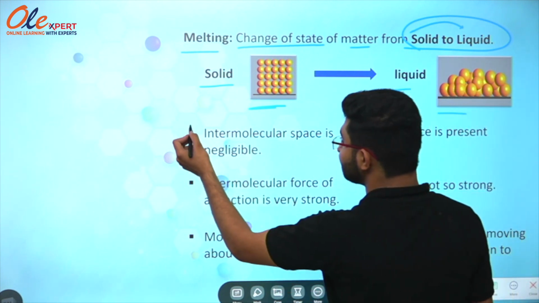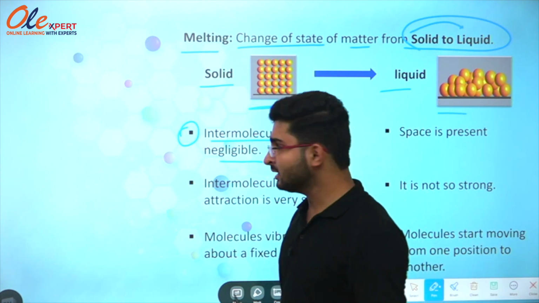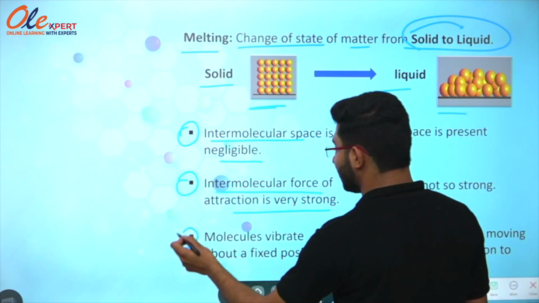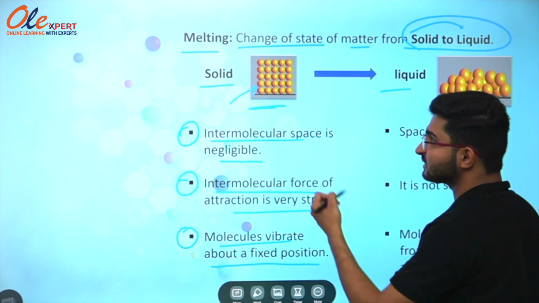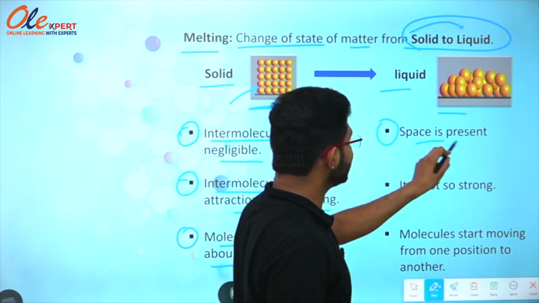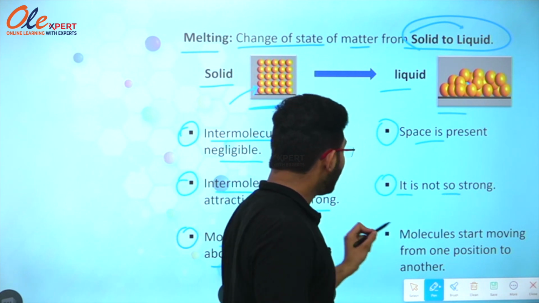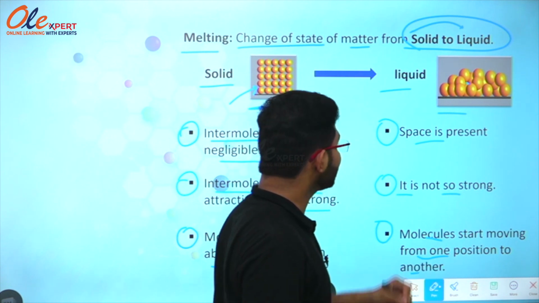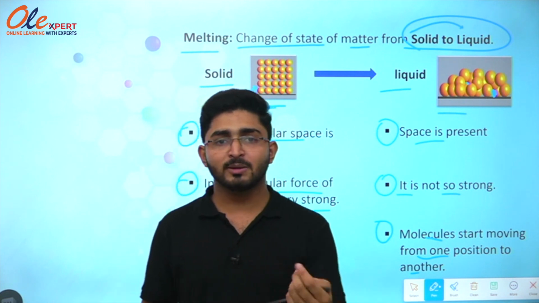We would just consider some points of solid: intermolecular space is negligible. We have considered this in part 1. The next point is intermolecular force of attraction is very strong in solids. The third point is molecules vibrate about a fixed position because there is not any kind of space available here. In the case of liquid, the first point is some sort of space is present. The second point is the force is not so strong. And the third point is molecules start moving from one position to another because there is some sort of space between them. That is why molecules will start moving from one place to another.